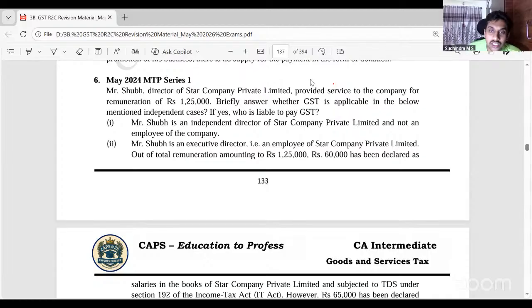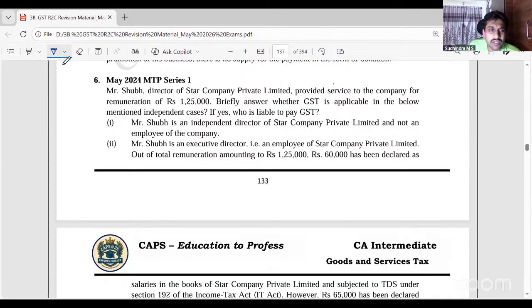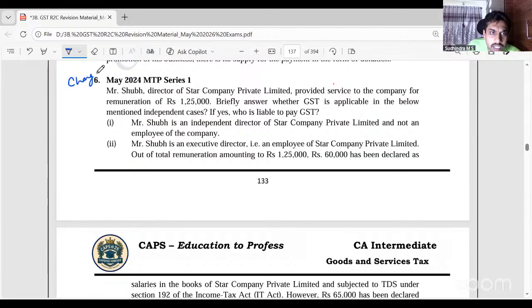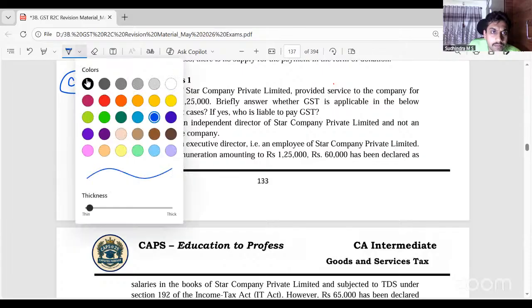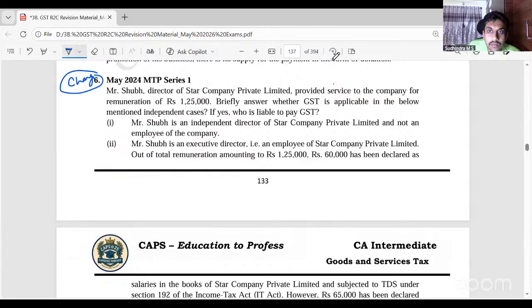Again, it should have been part of the next chapter, actually speaking. But anyhow, since we have already learned, this should have been in the charge chapter. So supply between related persons. Is it related persons? No. This is remuneration to director. Where did we discuss?